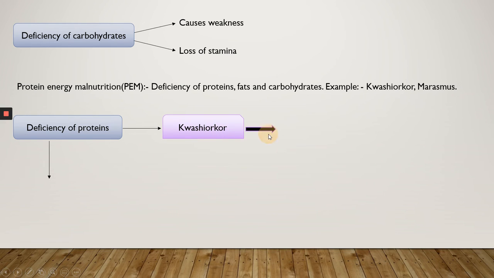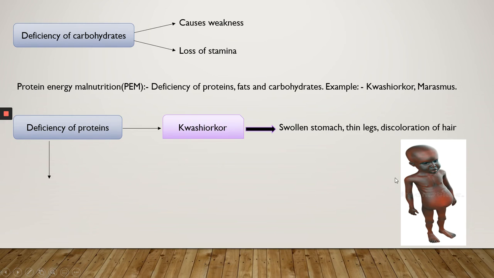And how can you identify a person who has kwashiorkor? It mainly happens in children. They have a swollen stomach and thin legs, and untimely discoloration of hair also. So these are the symptoms of kwashiorkor, which is a disease that happens because of the deficiency of proteins.